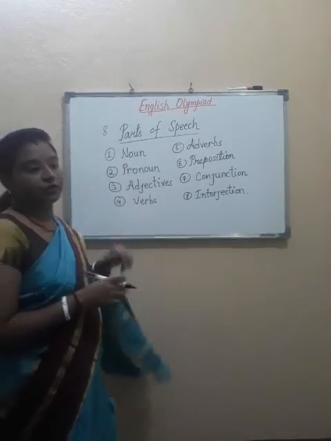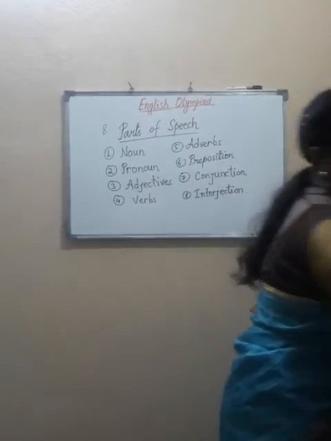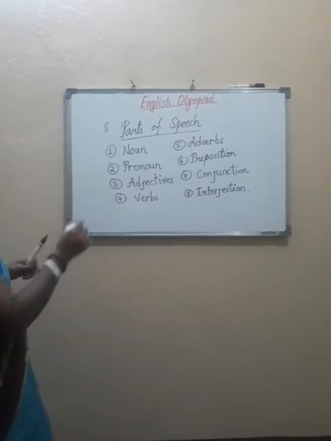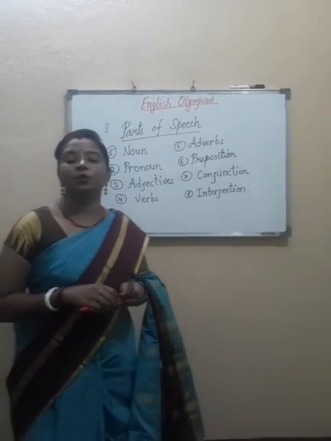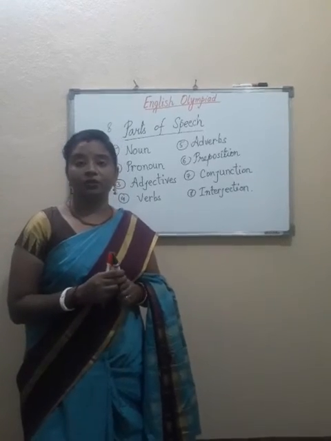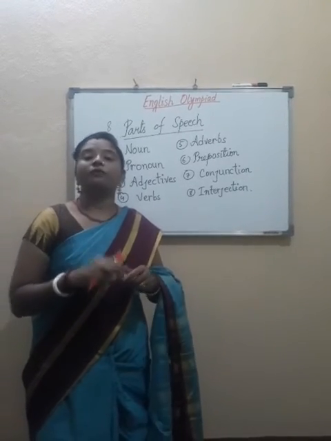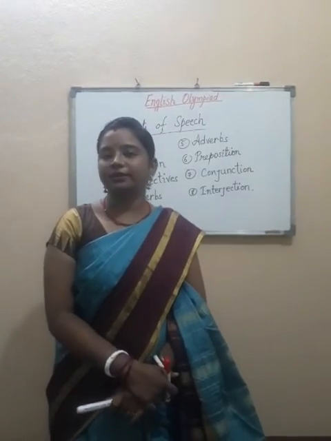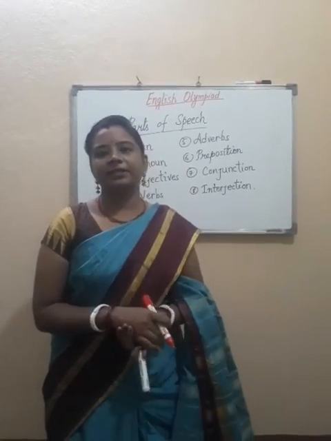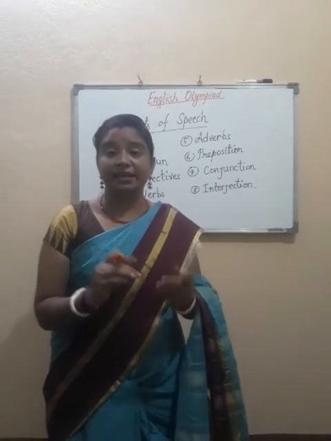What are these 8 actually? Have a look at the first one. The first one is noun. So what is noun? Noun is a naming word. Name of person, place, thing or animal is called noun. Our first identity is our name.